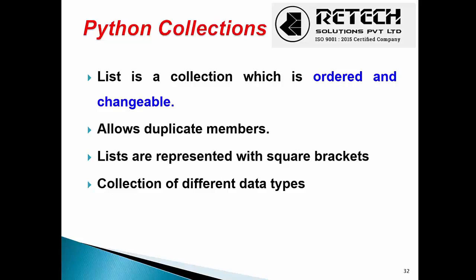Okay, the first sequence type is a list. A list is nothing but a collection of ordered and changeable items. It is a collection of different types of data which is ordered and changeable. Ordered means it is aligned in an index position. Every item in the list has a specific index value. It is represented with square brackets, and a list allows duplicate values. Collection of different data types.